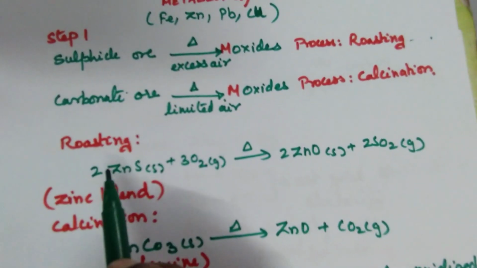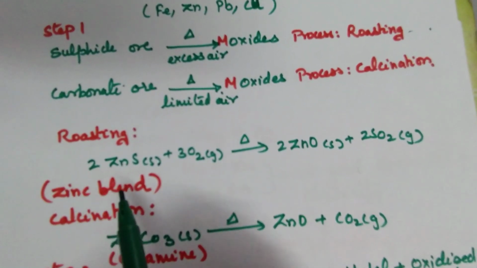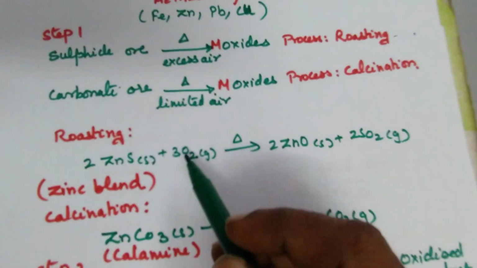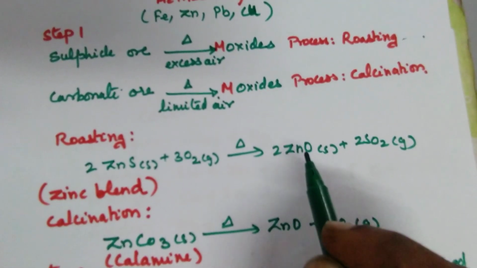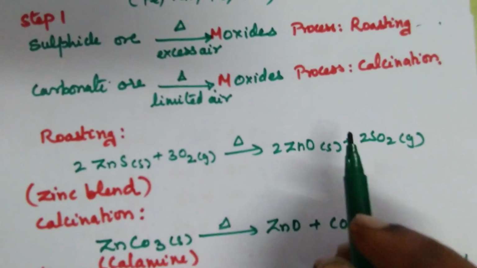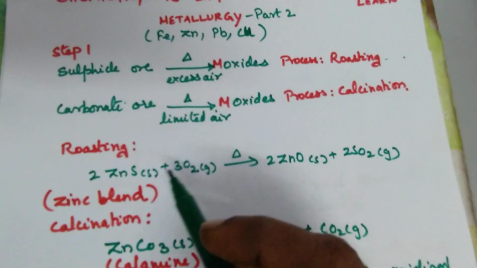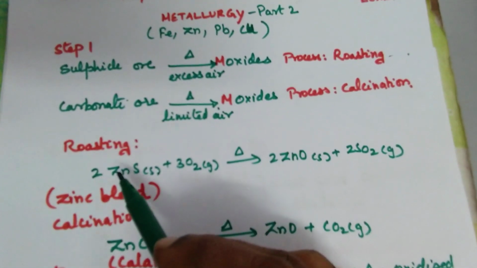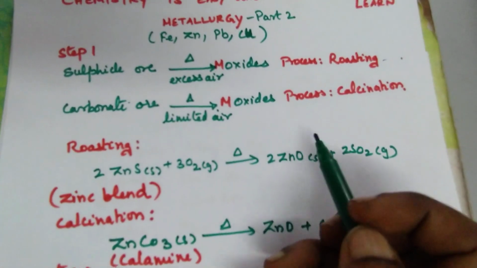What is roasting? I have taken zinc sulfide. The ore is called zinc blende, an ore of zinc. When zinc blende is heated with excess oxygen, it forms zinc oxide. I want the metal oxide, so what is left out? Sulfur. Sulfur reacts with oxygen and forms sulfur dioxide, and the gas is released. We can see from the reactant itself: roasting is ore plus oxygen. The products are zinc oxide and sulfur dioxide.